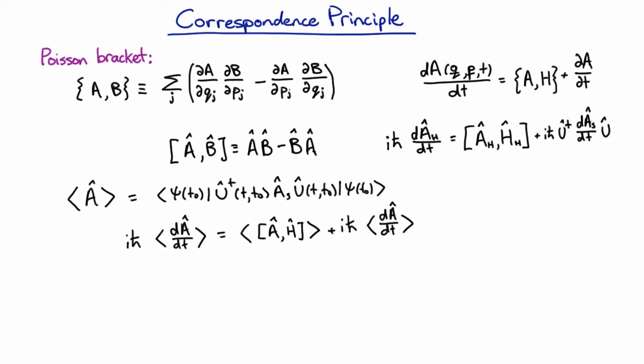Now we can take that result and we can revisit the exercise we did earlier where we calculated how the position and momentum operators changed in the Heisenberg picture. And we can calculate something that's picture independent, which is how the position and momentum expectation values change. So we'll start with a Hamiltonian, and we'll make it a general Hamiltonian, so we'll have a kinetic energy and an arbitrary potential energy, where this potential is a function of an operator, which remember you can write out as just a power series if we need to. Okay, so let's have a look at that, and we're going to find out how the expectation value of the momentum and the position change. The position doesn't depend explicitly on time, so we can ignore that term.